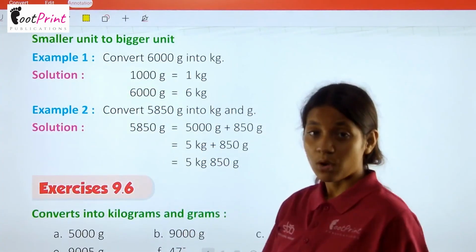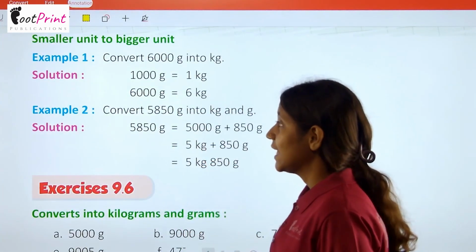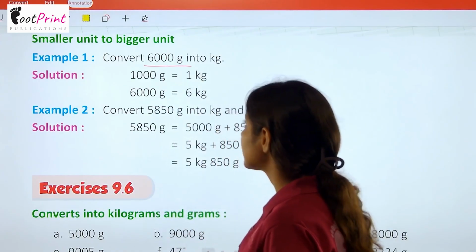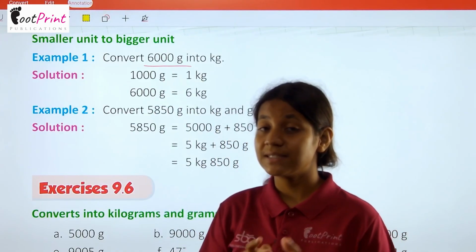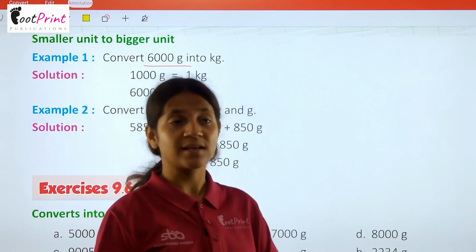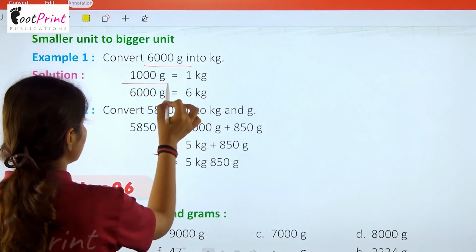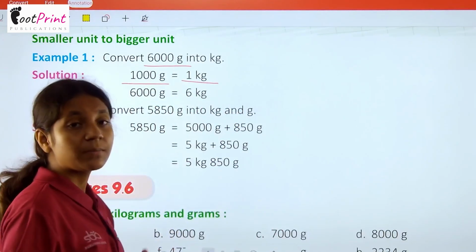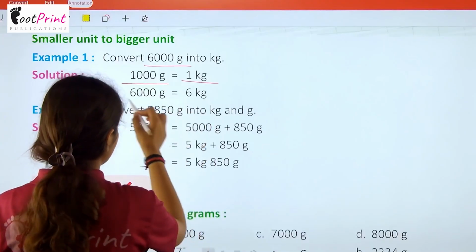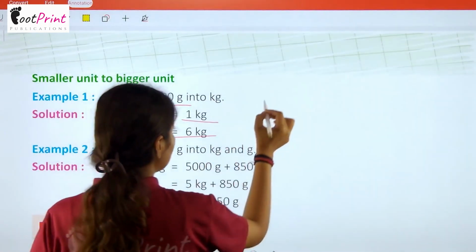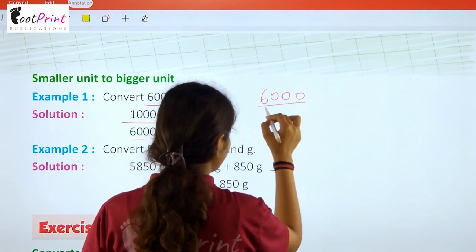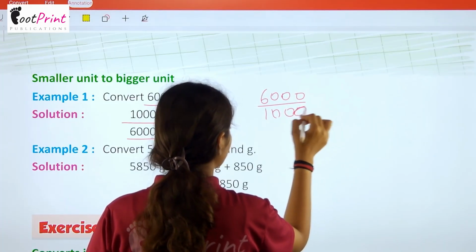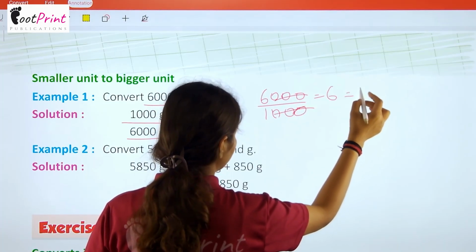Now we have smaller unit to bigger unit. Example number 1, convert 6000 gram into kg. So अब हमें 6000 gram को kg में लेके जाना है. We can see 1000 equals 1 kg. That means 6000 will be equal to 6 kg. Okay, we can get it by dividing also. So 6000 divided by 1000 is 6. That means 6 kg.